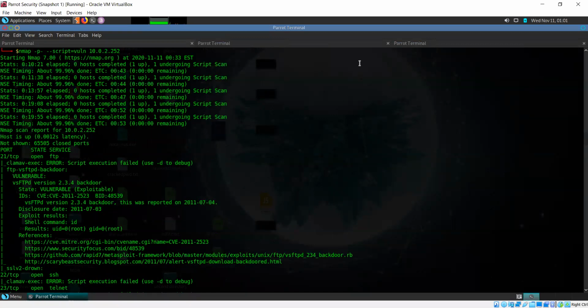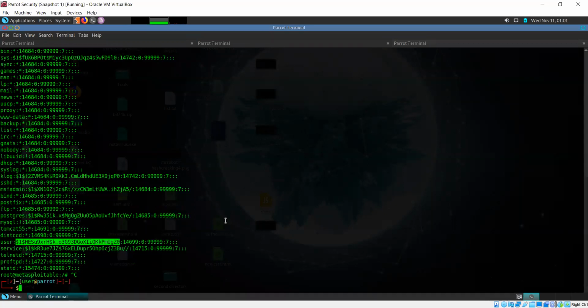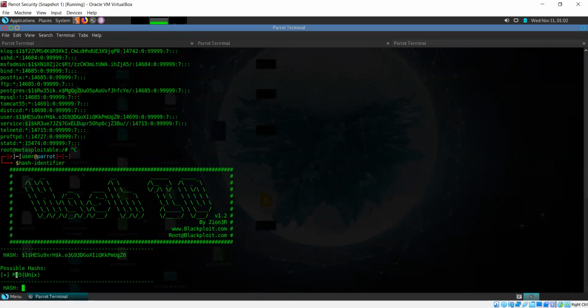So what we were doing is, you can take this password hash that you find here. Let's say I take the password for this account. I copy this and come back to my system, although I wouldn't be doing this normally, because if I already have root access, I don't need a user password. Root can do anything on a system anyway. So I can come back to the hash identifier. If I paste this hash here, it's telling me that it's an MD5 hash for a Unix system.